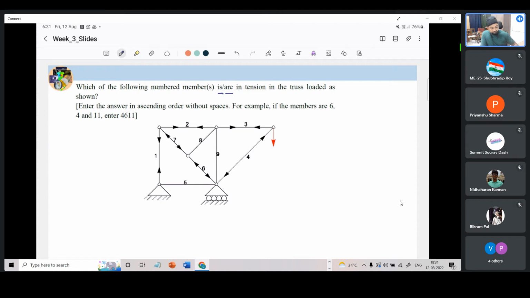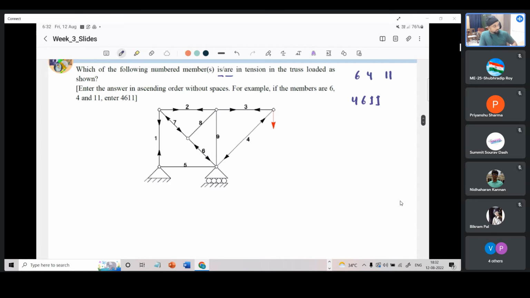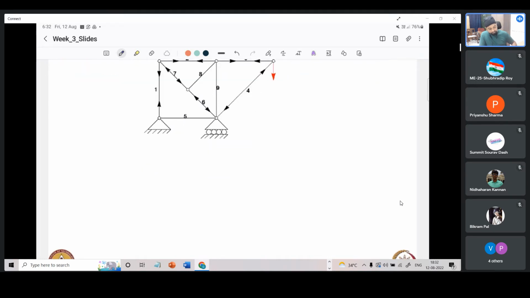Let us say if we get the answer that member number 6, member number 4 and member number 11 meet the criteria that has been asked in the question, we have to arrange that in ascending order and report it without spaces. 4611. This is what we will report as an answer if these are the members that we identify. So before we actually address this question, we should understand